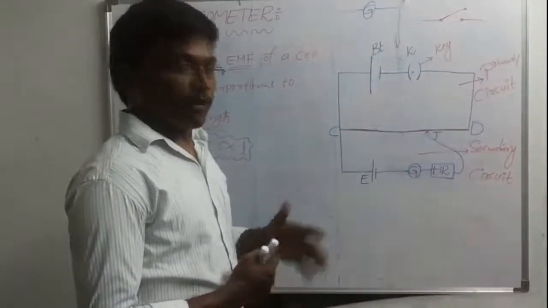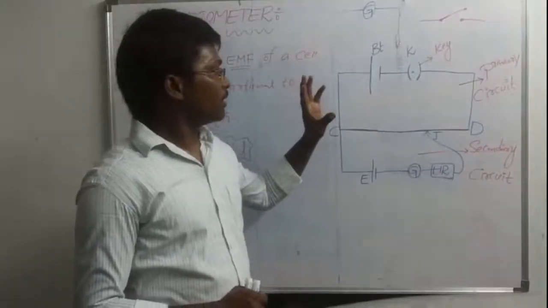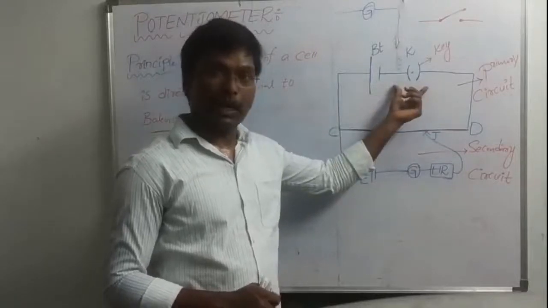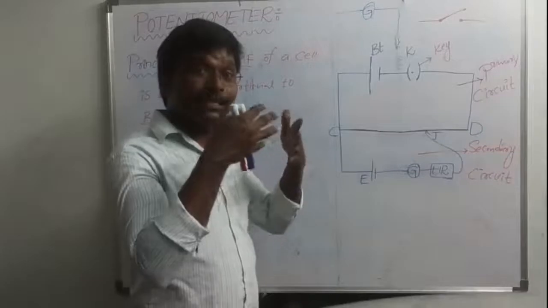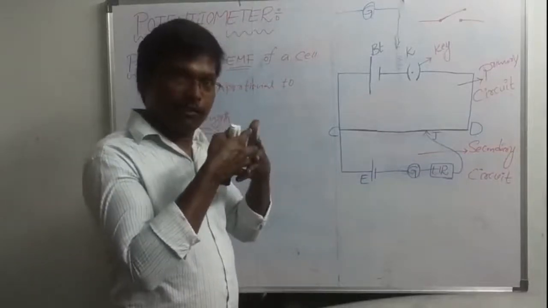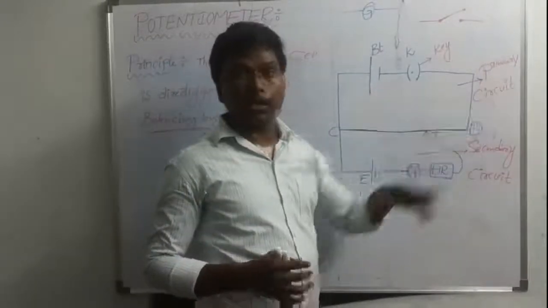Once again I will revise. The construction of this potentiometer is: it consists of battery, key and potentiometer wire. These three are connected in a series format. This is what we are calling the primary circuit.